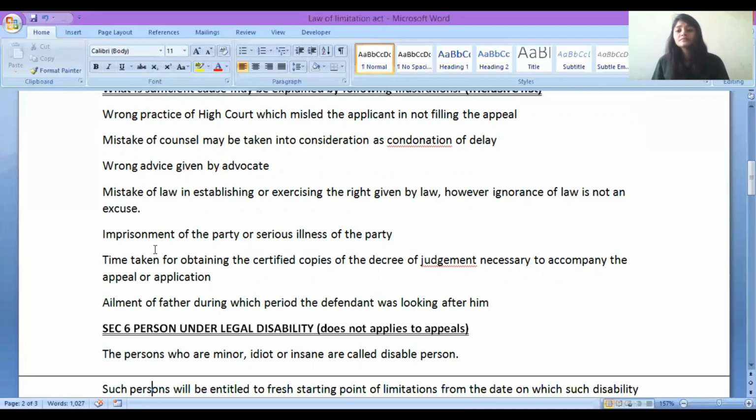Next, ailment of father. Your father is very ill and you are looking after your father. Because of that, you could not file an appeal or application in the court of law. Because of that, you got delay. That may be considered as sufficient cause. Remember here, this is at the discretion of the court of law, whether to accept or not. But these may be the subject.